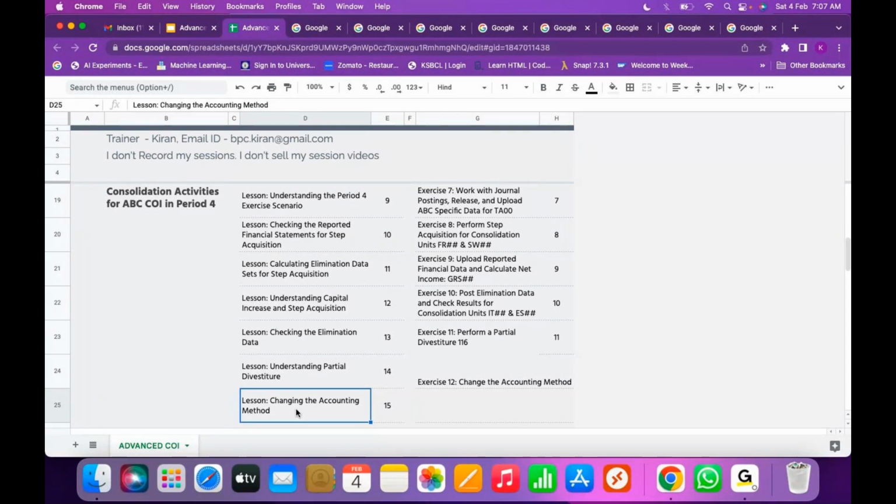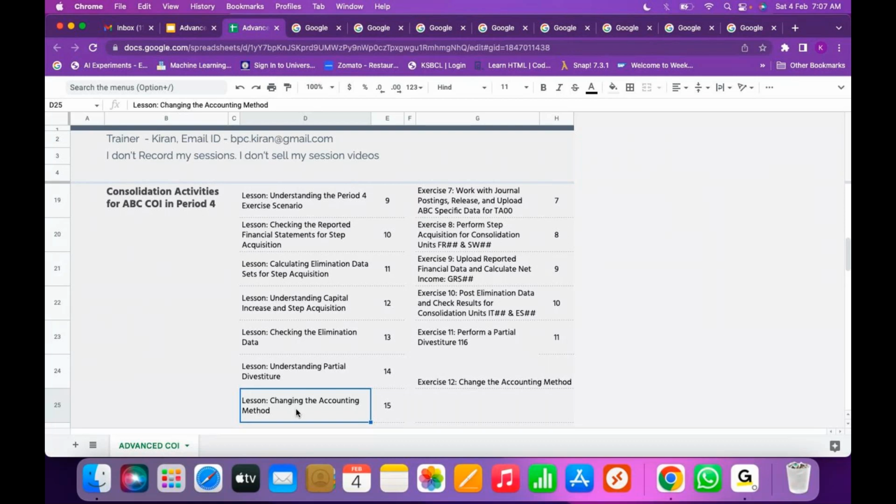So 30% earlier investment, now they want to increase to 60%. So there is an accounting method change, from equity method to purchase method, and you have to change that particular structure. When there is an accounting method change, how to handle that? There is a workaround for how to handle that.